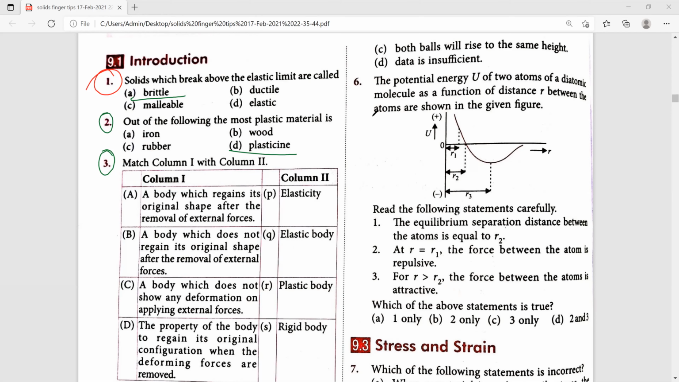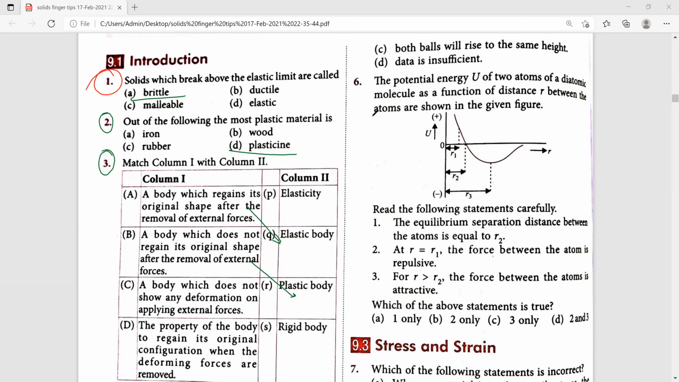Eighth option, Q1, is suitable. A body which does not regain its original shape after the removal of external force, we call a plastic body. For this one, option R is suitable. Next one, the property of the body to regain its original configuration when the deforming force is removed, what do we call that? We call it elasticity.